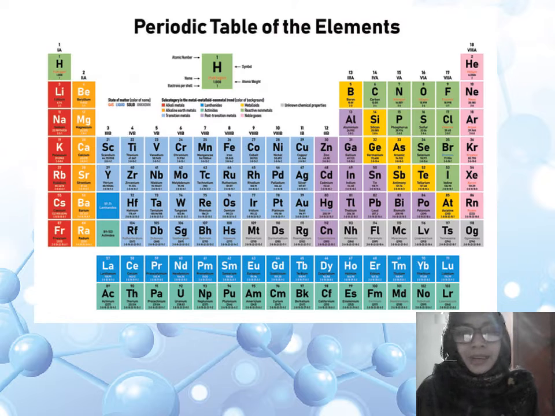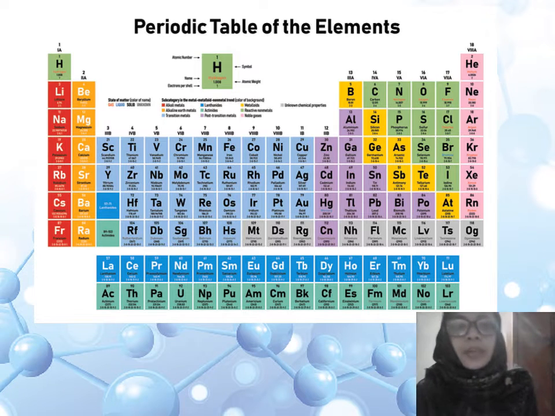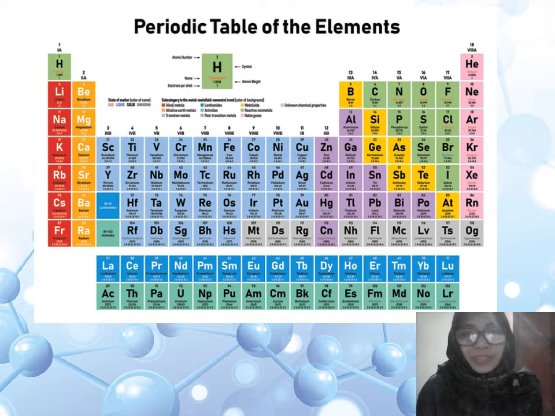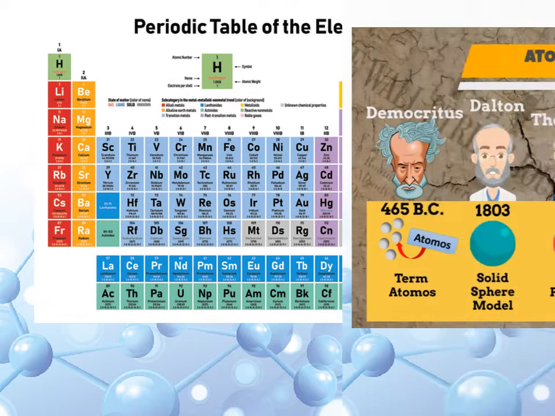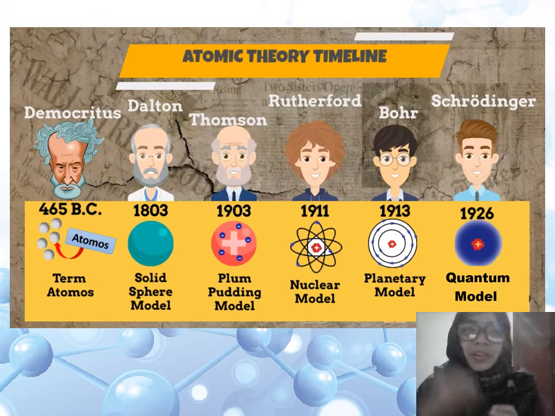And then, to make it easy for us, scientists have discovered 118 kinds of atoms, which we call elements. You can find the elements in a chart called the periodic table of the elements, and we are going to study the periodic table in the next chapter. Then we are going to study the development of the atomic theory timeline. Let's see it on your PowerPoint.